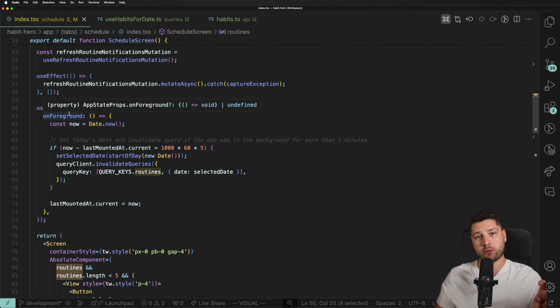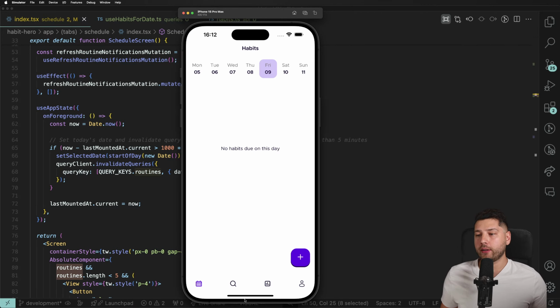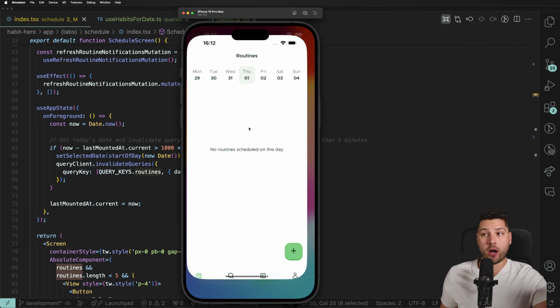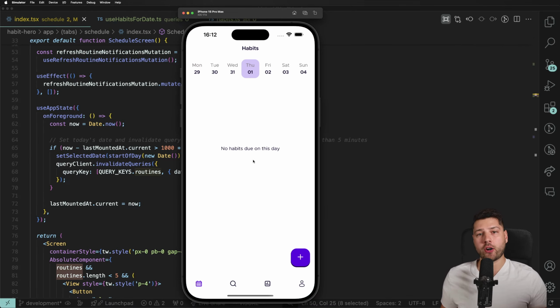On foreground in the React Native world is basically when you open up the app on your phone when it hasn't been closed. So let's say you've opened up the app, right? Let me just demonstrate. The app here is open. Let's say that you go home and then you open up some other app, and then you come back to the app. That is going to trigger on foreground. You've just foregrounded the app, right?